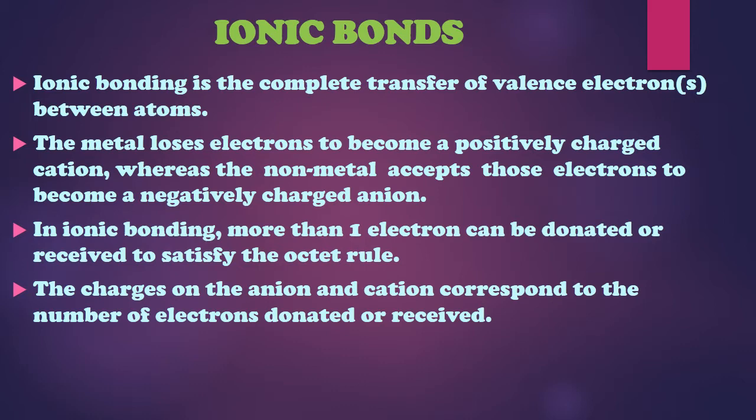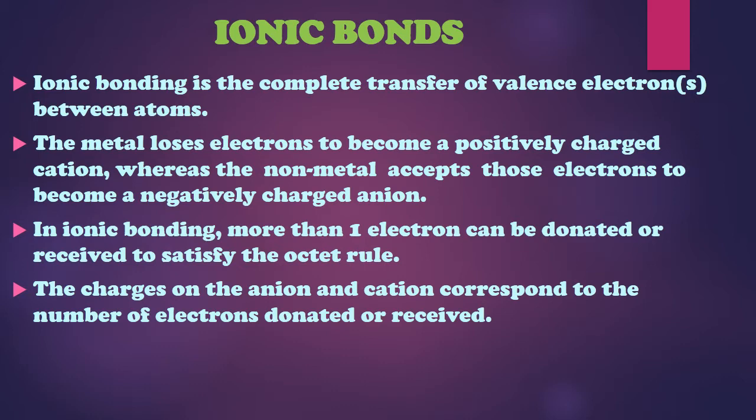The metals lose electrons to form a positively charged cation, whereas the nonmetals accept those electrons to become a negatively charged anion. In ionic bonds, more than one electron can be donated or received to satisfy the octet rule. It means every atom wants the outermost shell to have 8 electrons. That's called the octet rule.